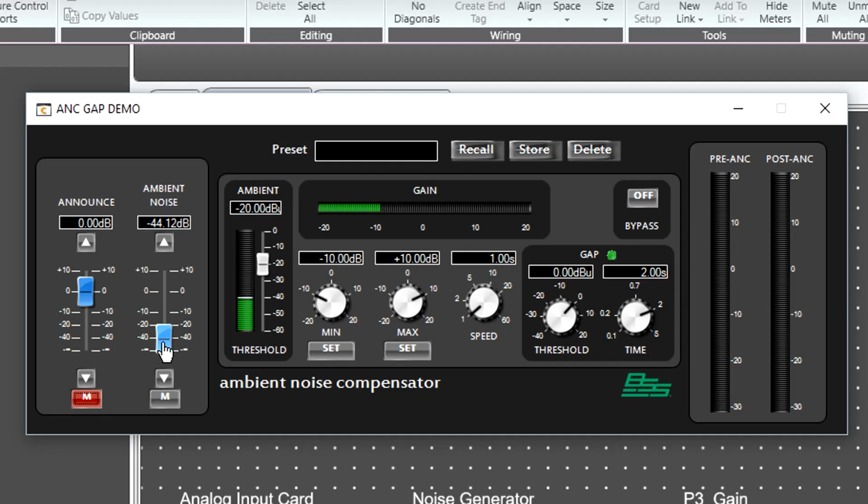As we increase the ambient noise past the threshold, we begin to see more gain being applied to the announcement channel. Reaching -10 dB on our ambient level, we now see +10 dB being added to the announcement channel. This is because we are allowing for a maximum of 10 dB to be added, and for every dB above the threshold, we are adding a dB of gain to the announcement channel. As we unmute the announcement channel, which is still currently set to 0 dB, then we can see at the output that this has been lifted by 10 dB.